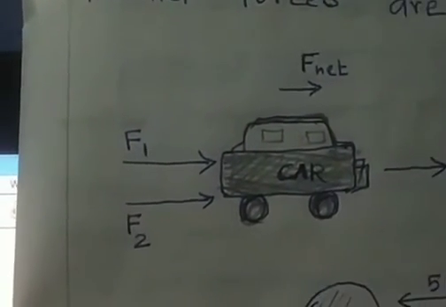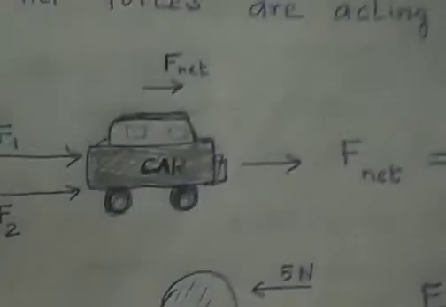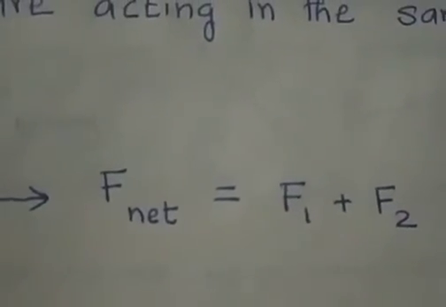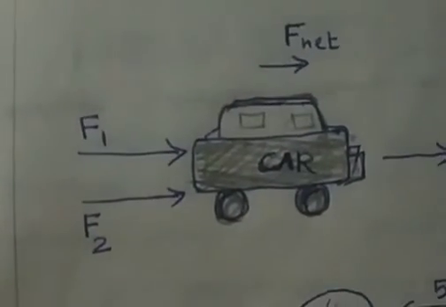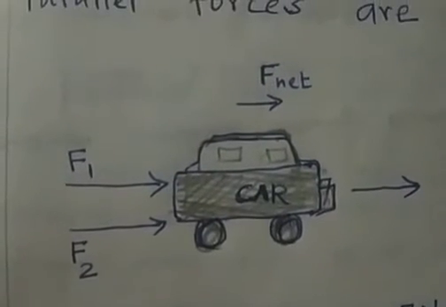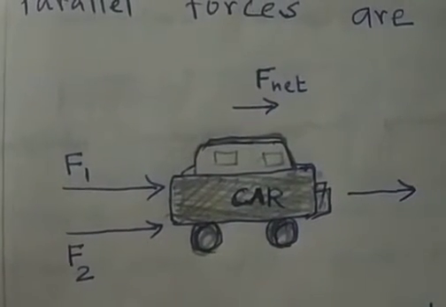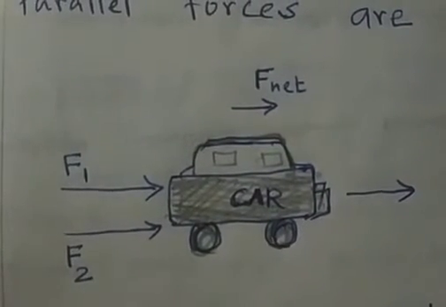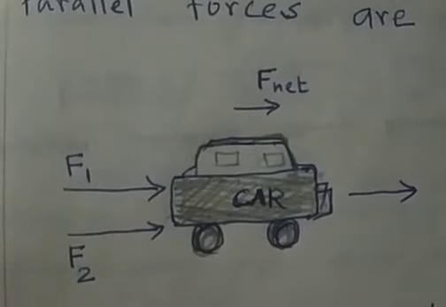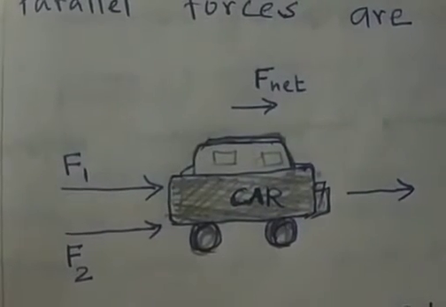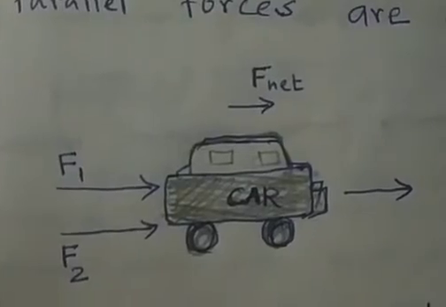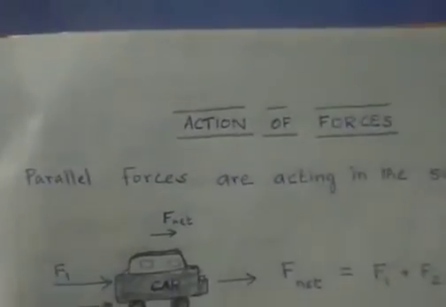Here two forces are also acting in the same direction, so we are going to add both values. F net is equal to F1 plus F2, because both forces are acting in the same direction. Here it is considered as like parallel forces. Two or more forces of equal or unequal magnitude acting along the same direction, parallel to each other, are called like parallel forces.